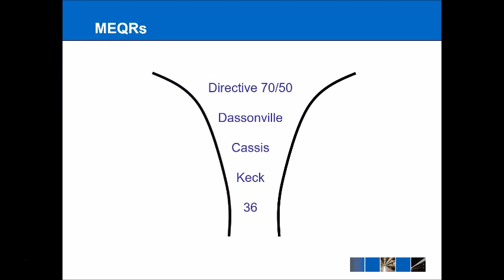And as we said, this is a rather broad definition, along with Dassonville. This is why I've drawn this filter on this diagram, because the definition of an MEQR starts off being very wide with Directive 70/50 and also with Dassonville, but then it narrows through time.